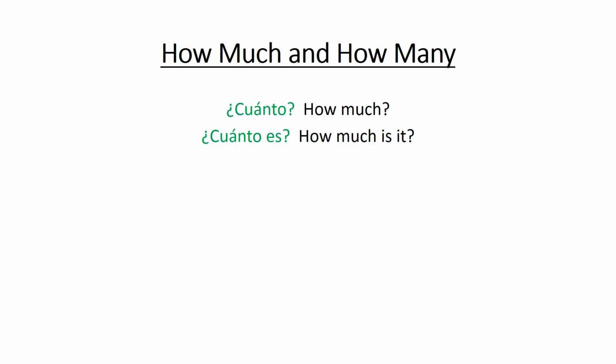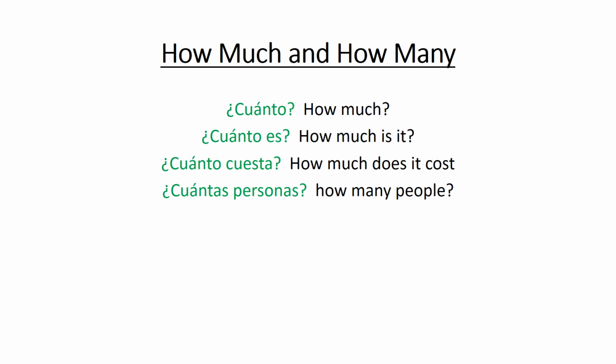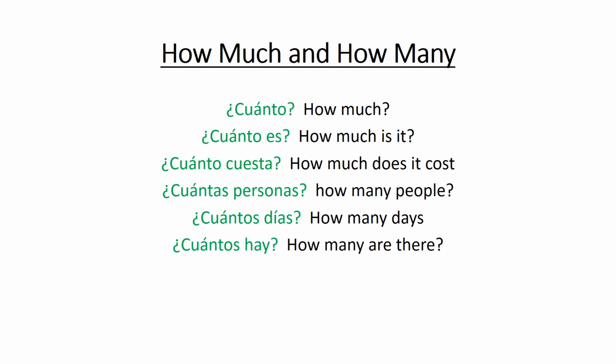And finally, how much and how many. ¿Cuánto? How much? ¿Cuánto es? How much is it? ¿Cuánto cuesta? How much does it cost? ¿Cuántas personas? How many people, right? All it does when it goes plural, that then means how many instead of how much. So add the S to it and it's how many. ¿Cuántas personas? ¿Cuántos días? How many days? ¿Cuántos hay? How many are there? ¿Cuántos vienen? How many are coming?